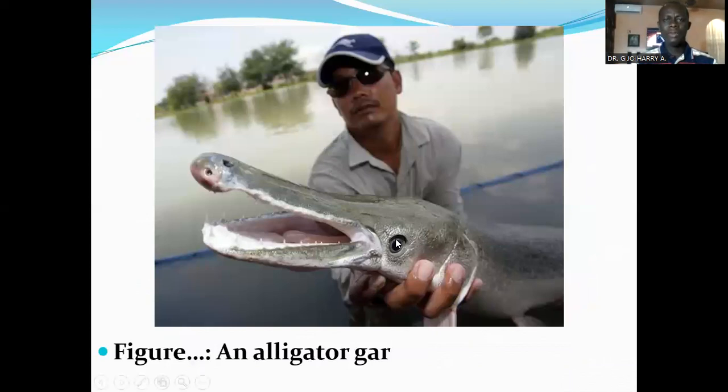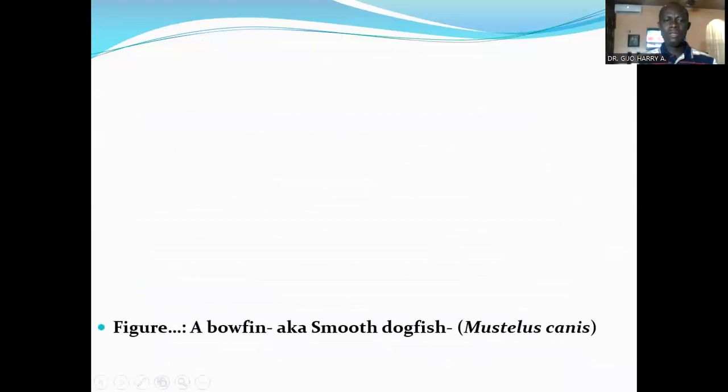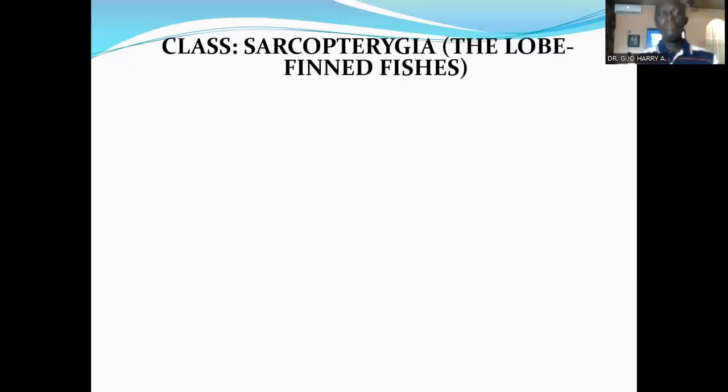These are typical examples of the subclass NEOPTERYGII. Then we also have the bowfin, which is called the smooth dogfish.